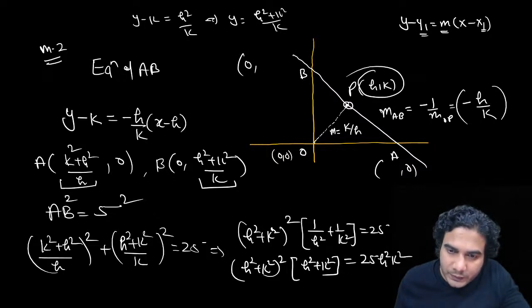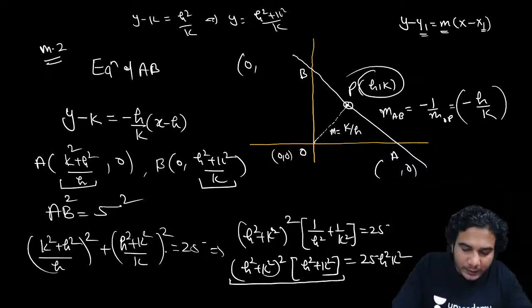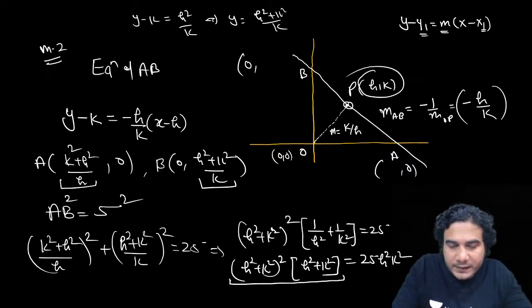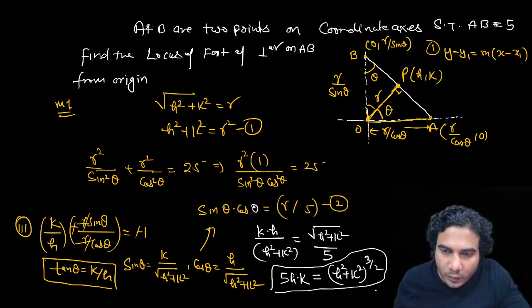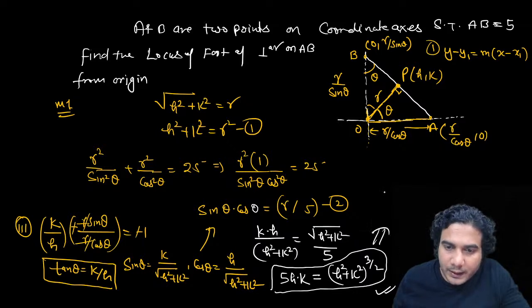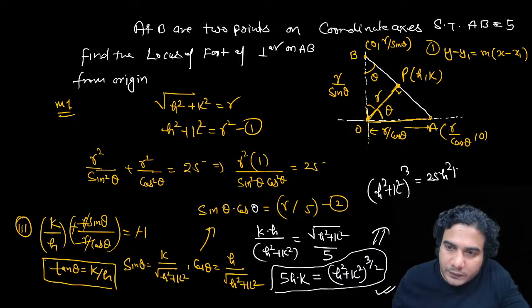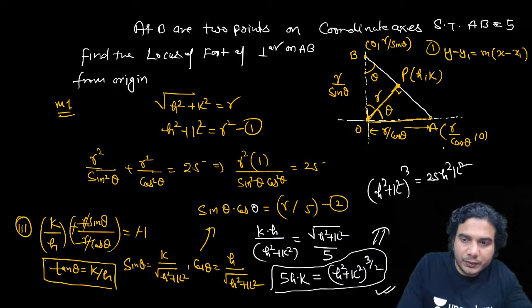So it is h square plus k square whole cube is equal to 25 h square k square. In the previous one also, it was h square plus k square whole cube. Just do the squaring and you'll get h square plus k square whole cube is equal to 25 h square k square. All right, so you now have two methods.